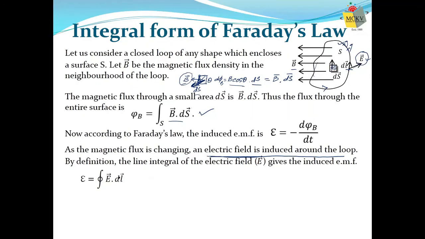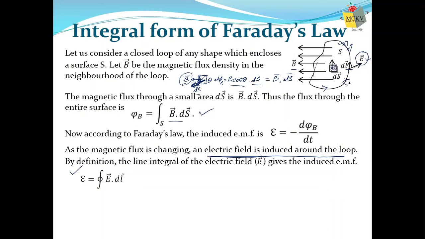the total EMF produced. So whenever there is an EMF in the circuit and an electric field is associated with it, the relation between the EMF and that electric field can be given by this. EMF is nothing but the closed integral of E dot dl, where dl is the elemental length, the line element we say. That means the small length of the loop.